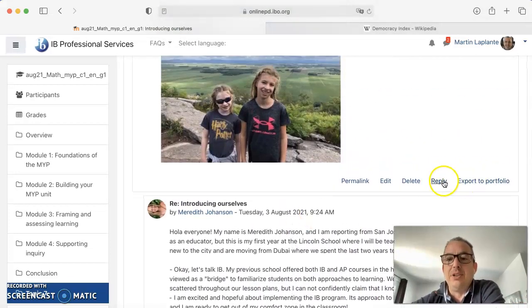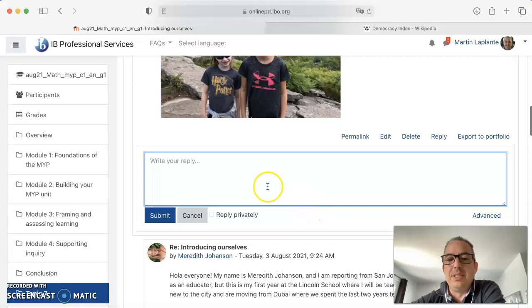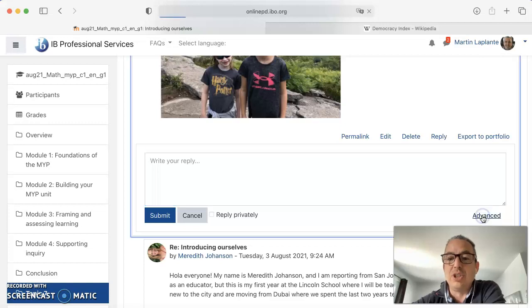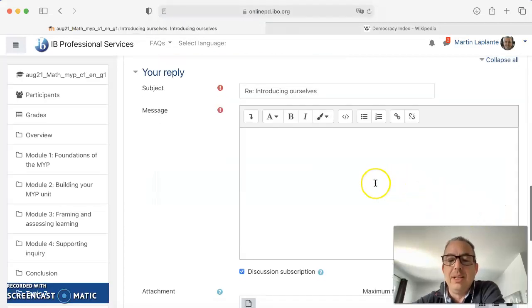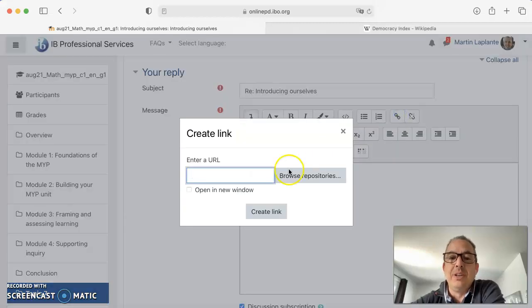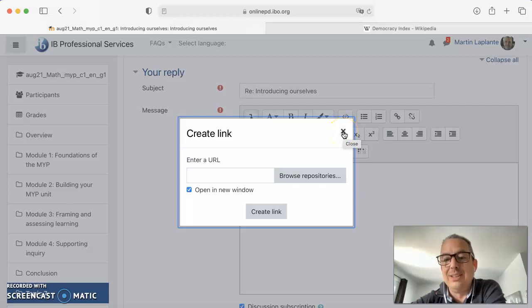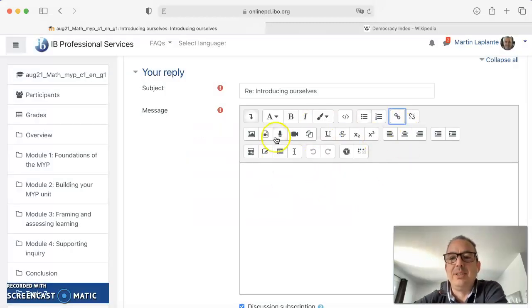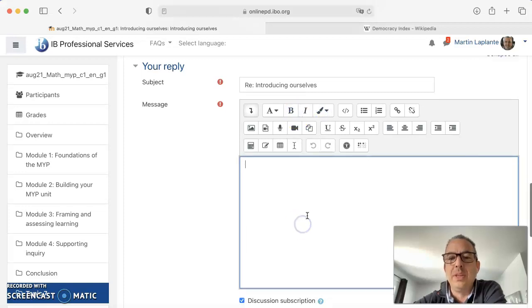You click on the reply button and then you'll see that you can only write text. If you want to use advanced tools, you just click on advanced, which I do pretty much all the time. And then you see even more options if you click on the arrow, like including an image or a link, which you can open in a new window. I find it easier actually. So these are the tools. We can have a few colors, bold characters, and so on.